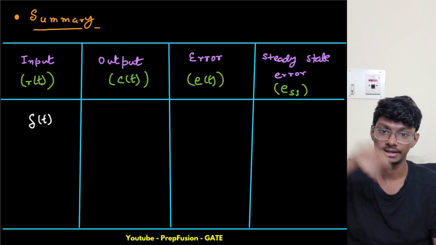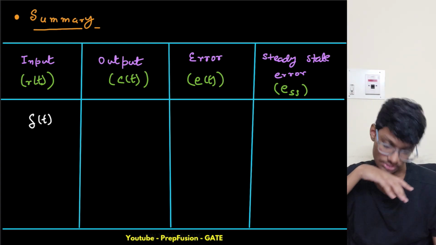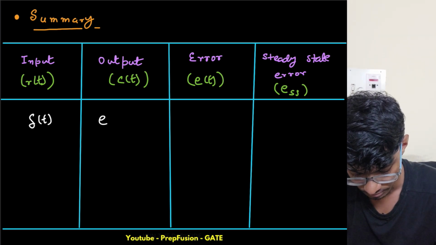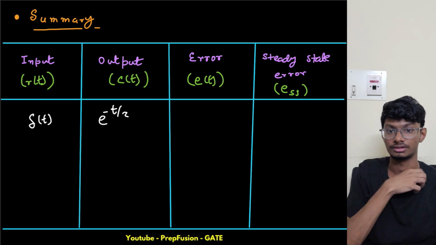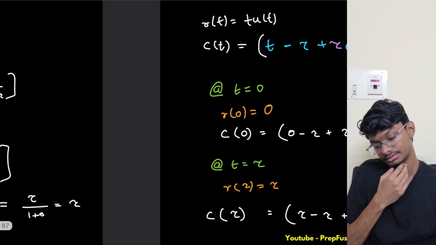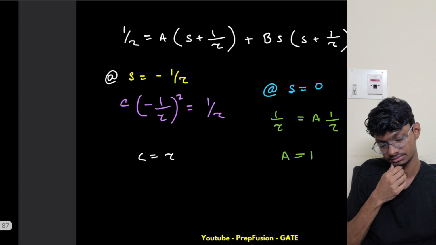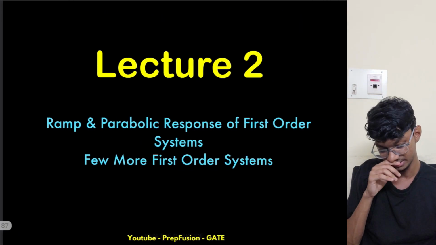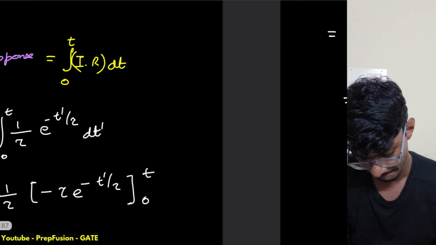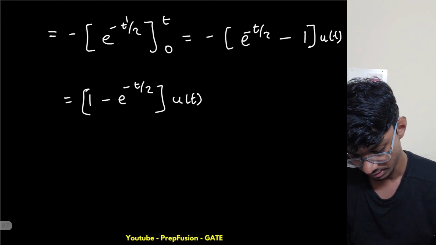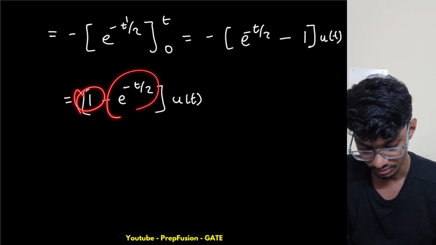It was a decaying exponential, right? Something e raised to power minus t upon tau, and this just tells us about the transient part. So here we have two parts for the unit step: one is the steady state part and one is the transient part.